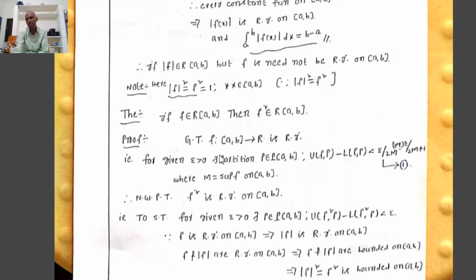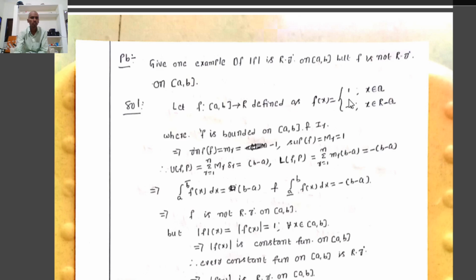The converse need not be true. That is, if f² is Riemann integrable on the closed interval [a, b], then f need not be Riemann integrable on [a, b]. Using the same example as above, suppose f(x) equals 1 for x belonging to the rationals and f(x) equals minus 1 otherwise. That implies f²(x) equals 1. Therefore, f² is a constant function. Therefore, f² is Riemann integrable, but f(x) is not Riemann integrable.